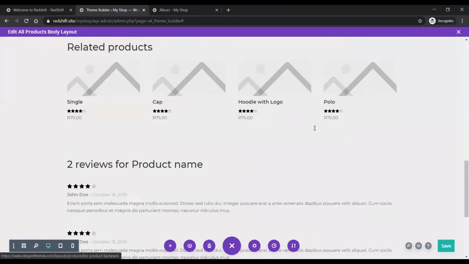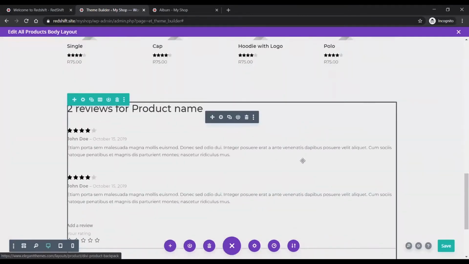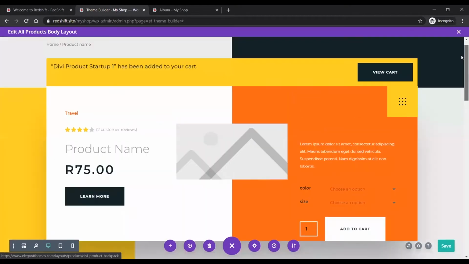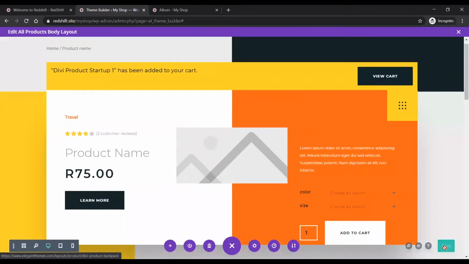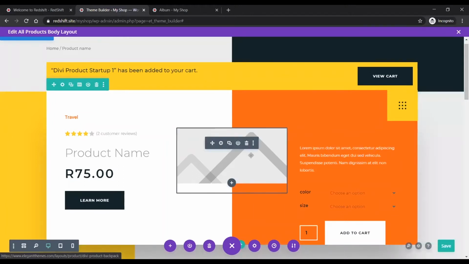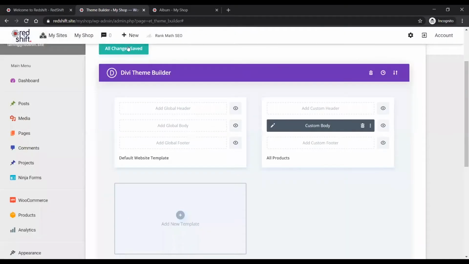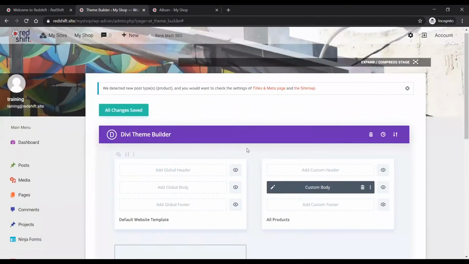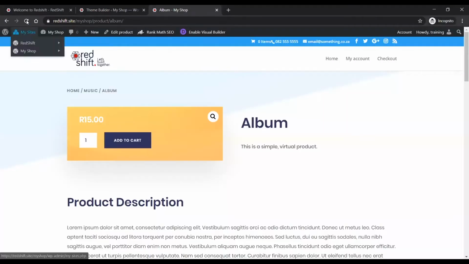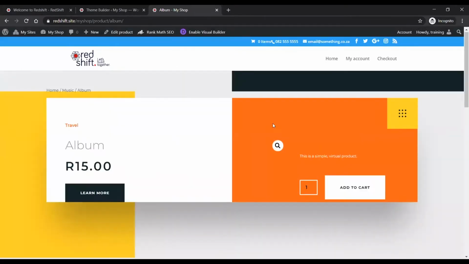Right, so there I just pulled in a new layout, right? As you can see, it looks slightly different to the one we had. And I'm going to click on save. There we go, it's saved. Give it another save just to be safe. And now if I refresh this product page, this particular product called album, you'll see that it's got the new layout.